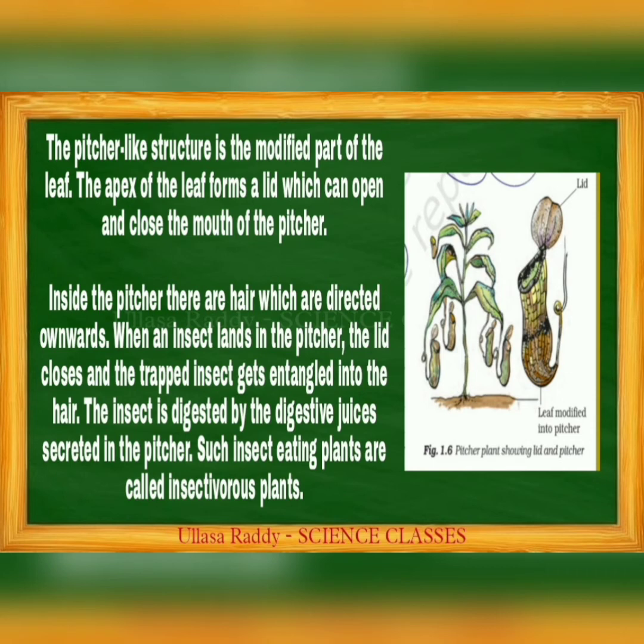See this in the diagram. This pitcher plant has a cap-like structure called the lid. When the insect enters the leaf modified into a pitcher, the lid closes, and after that the insect dies in it. The plant sucks whatever juices are in that insect, and that is utilized for nutrition.